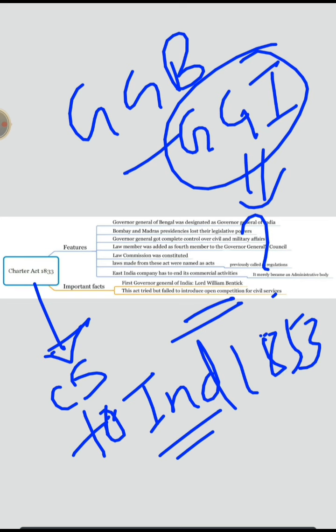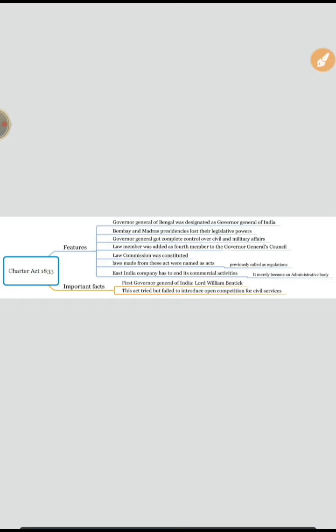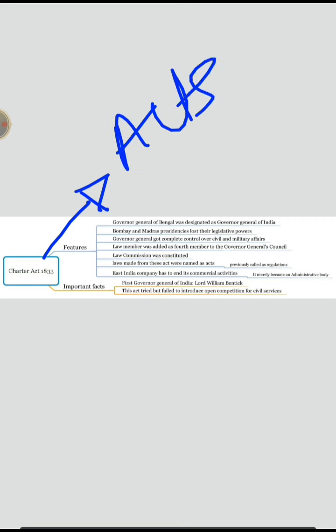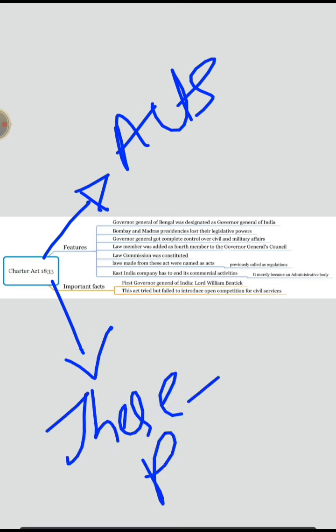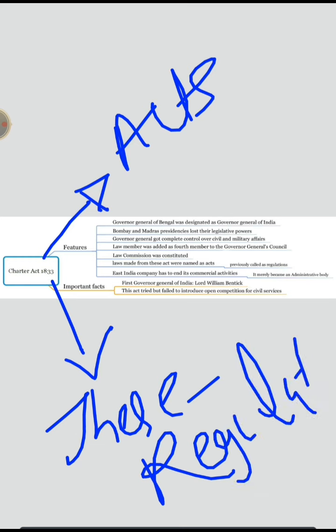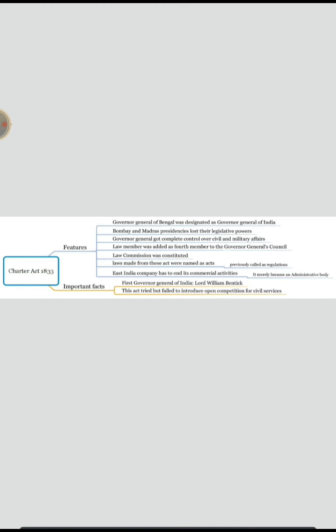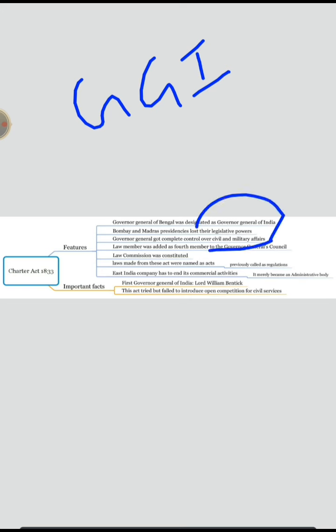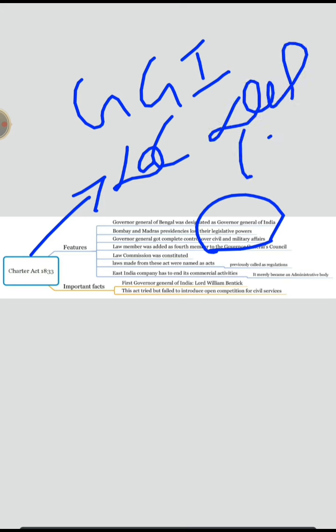Now, also from this act, these are called acts. Before the Charter Act of 1833, these were called regulations. From now onwards, these are known as acts. Okay. Now, as we have already said, the Governor General of India became more powerful. He was bestowed with all civil and military powers. Okay. And the Law Commission was also constituted.